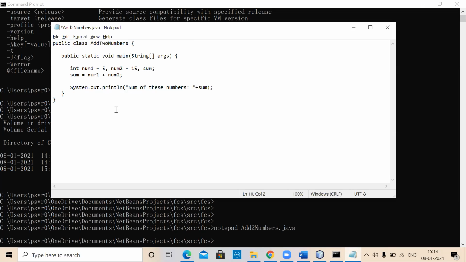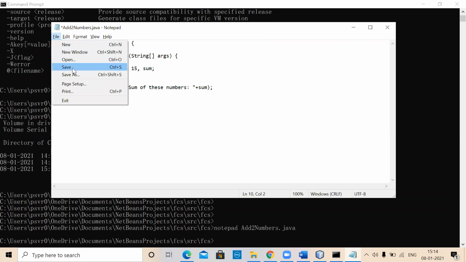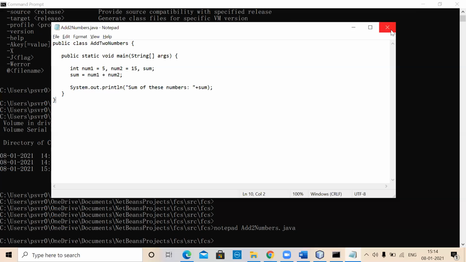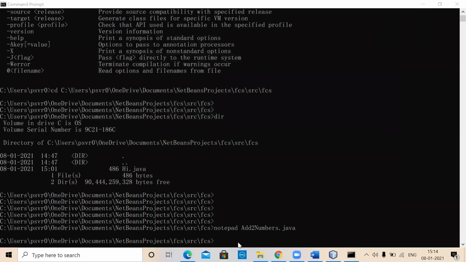So here you are doing public class AddTwoNumbers, all these things. So it is basically doing what? 5 and 15 are already there. It is adding 5 and 15, and always displays 20 as a result. So now you save it. Save this particular file and come out.